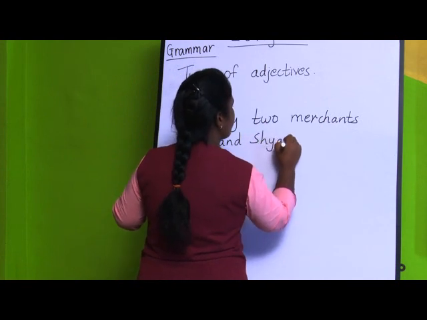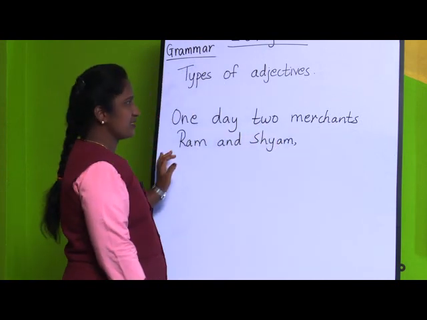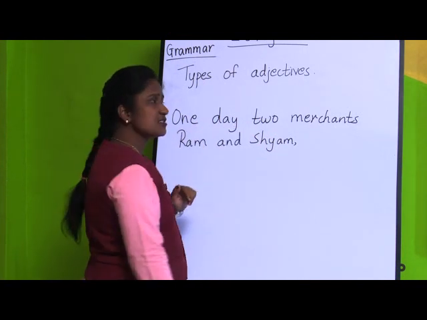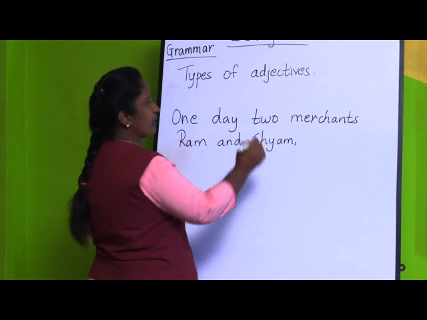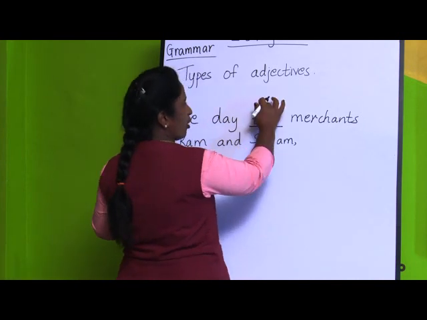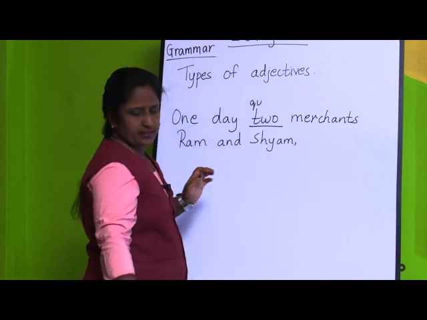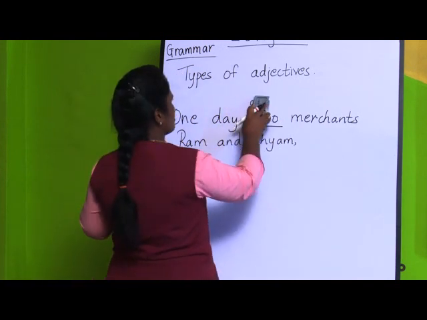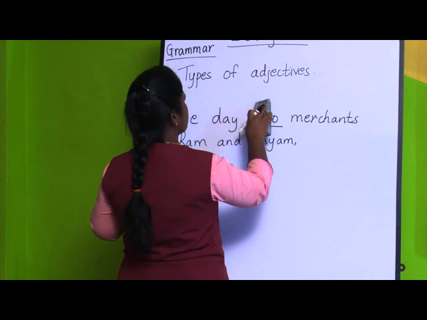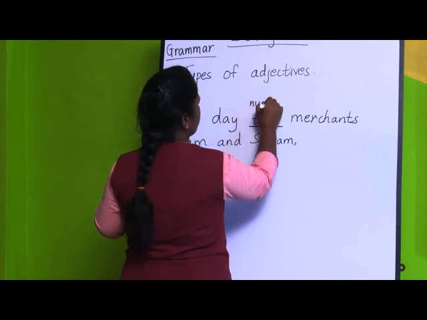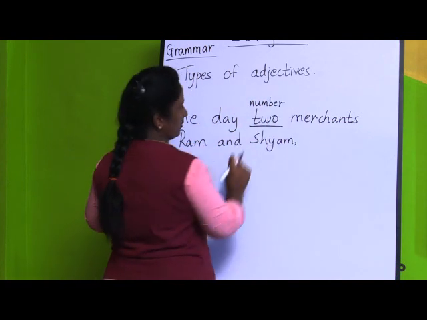Now, if you see in the first line, you can see one adjective. One day two merchants. How many merchants? Two merchants. So you are going to underline that adjective, and on top of that you are going to write that it is adjective of number. It is telling the number. So underline that adjective and write on top adjective of number.